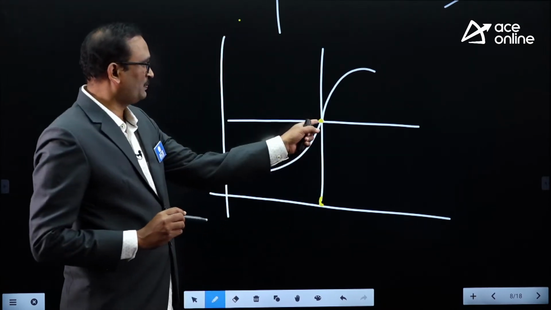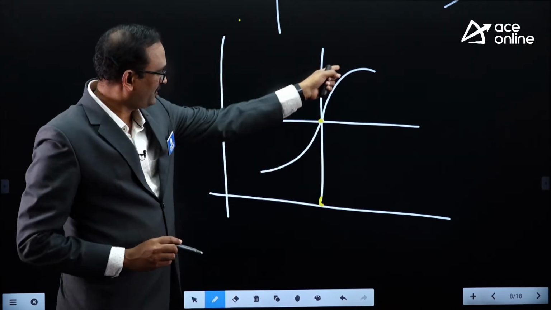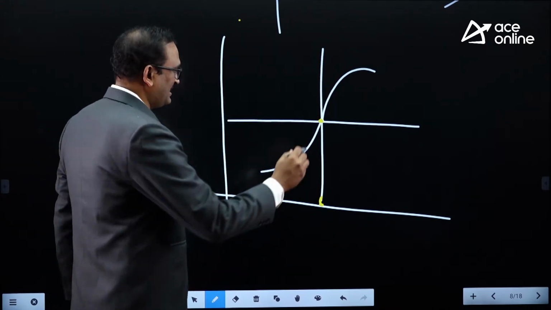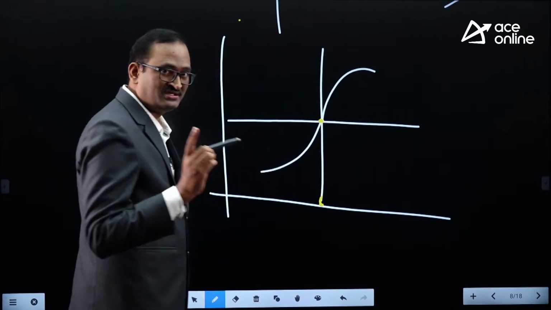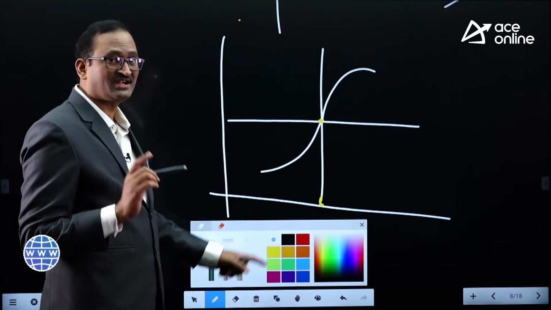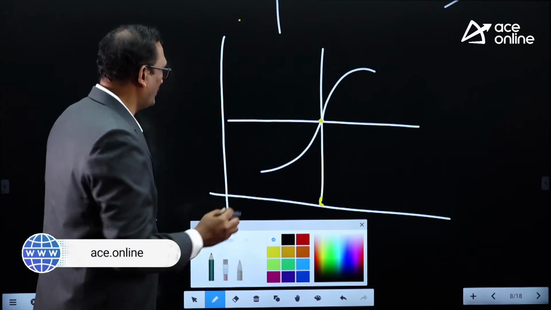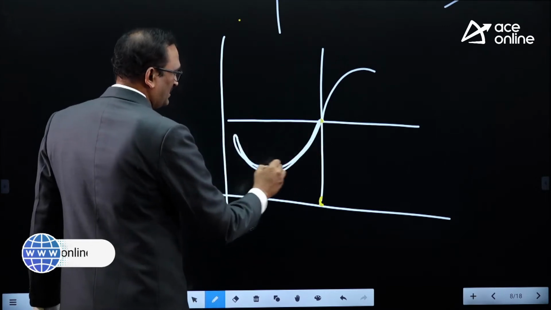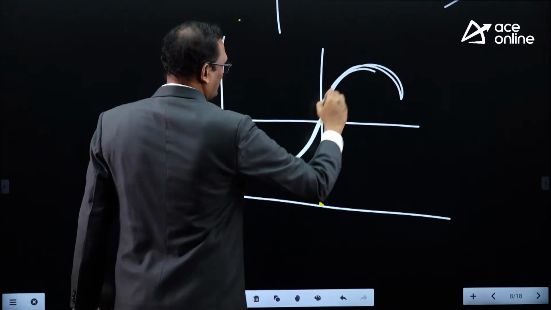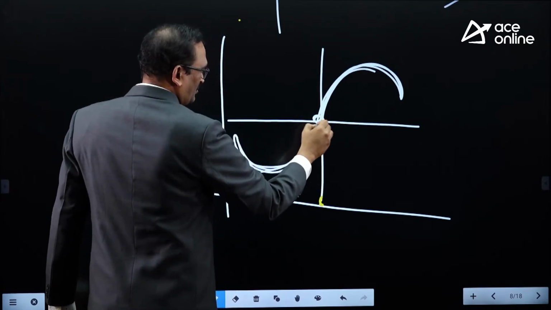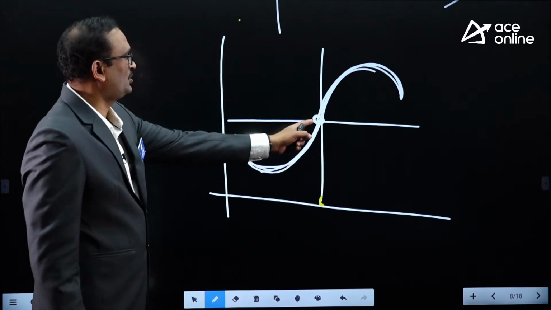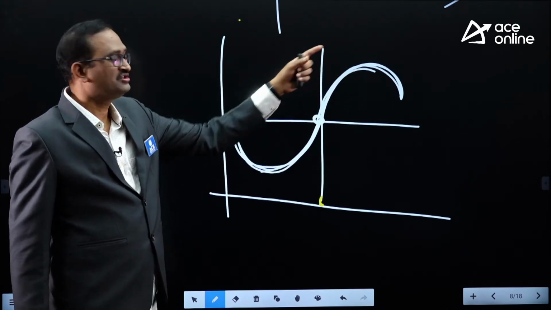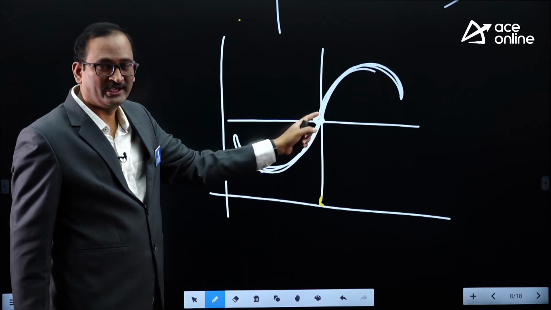The point at which the graph of the function has a tangent line, and at the same point the curve changes its shape from concave up to concave down. This is concave up shape and this is concave down. So at this point only concavity changes. At this point only the curve changes its shape from concave up to concave down. So this is called an inflection point.